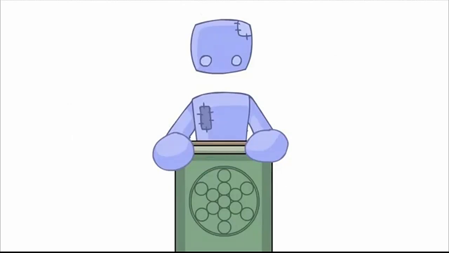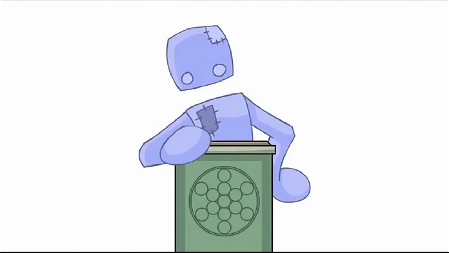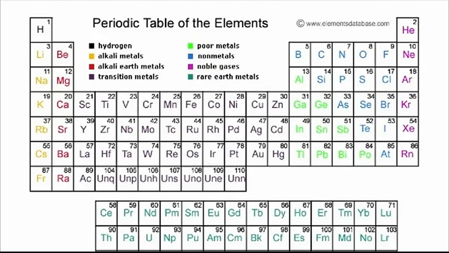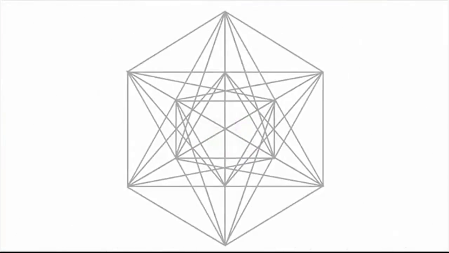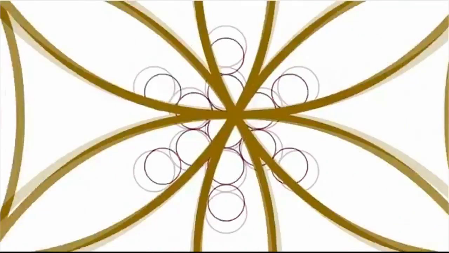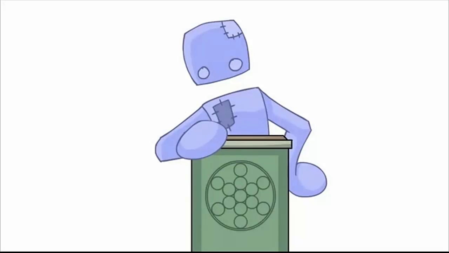Another example is the egg of life that I showed you earlier. Hopefully that will help you to understand just how incredible and important of a discovery this truly is. Everything that modern science knows about the elements and reality are tied together through the Platonic solids, which come out of Metatron's cube, which is formed out of the fruit of life, which comes from the flower of life, which is made by spirit. Damn.